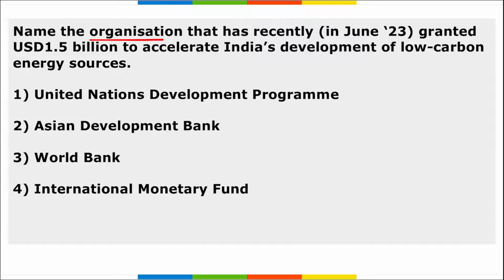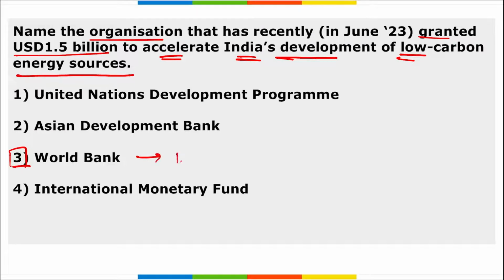Next, name the organization that recently granted $1.5 billion to accelerate India's development of low carbon energy resources. So it is your World Bank, right? They granted $1.5 billion to accelerate India's development of low carbon energy resources.